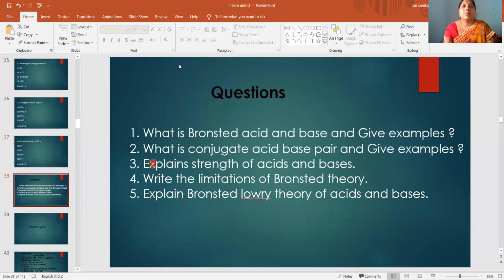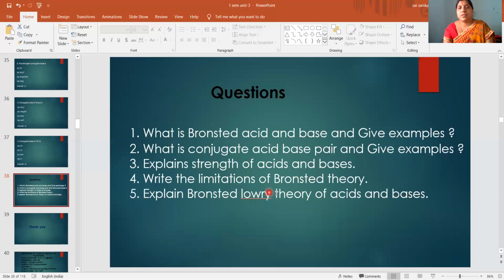Then come to the questions. What type of questions will you expect from this topic? All questions I wrote. What is Bronsted acid and base, and give example. What is conjugate acid base pair, and give example. Explain strength of acids and bases.